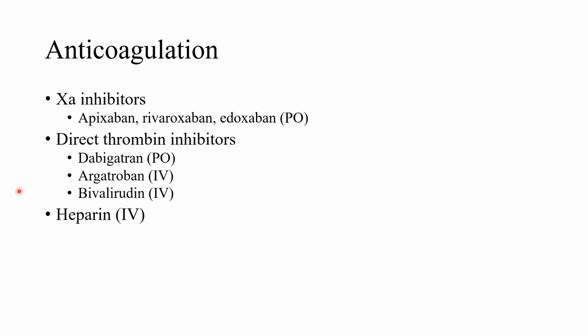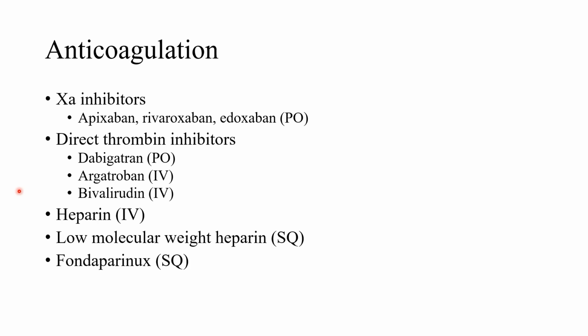Of course, we have heparin, which is continuous IV, low molecular weight heparin, which is a sub-Q injection twice a day, generally speaking, for treating a clot. And then we have fondaparinux, which is also a sub-Q injection. Last but not least, we don't use it anymore. We hate using it now, but sometimes you just have to for whatever reason. Insurance won't cover something else, but the answer, warfarin, is an oral. And the reason we don't like it is very hard to control. Because these people can have very big swings in their INR, and they can have very large risk of bleeding if they overshoot their INR goal.